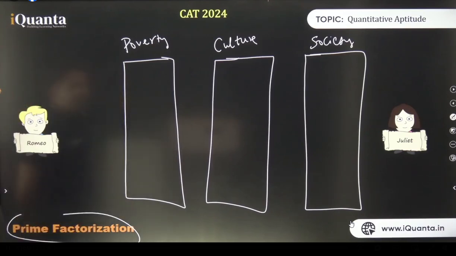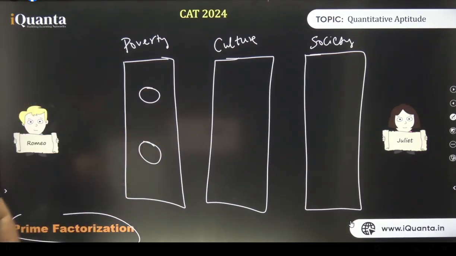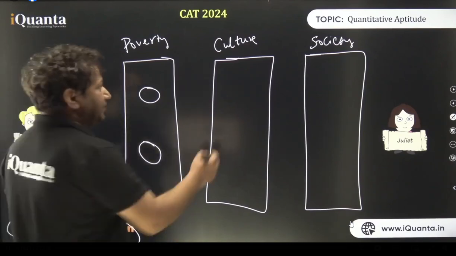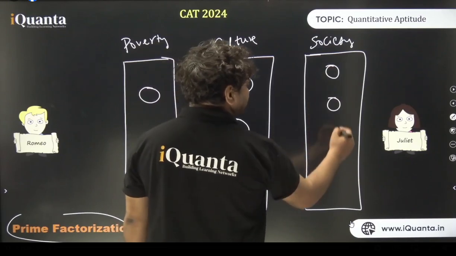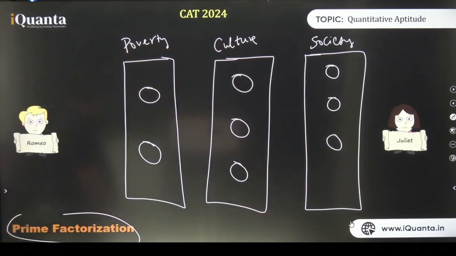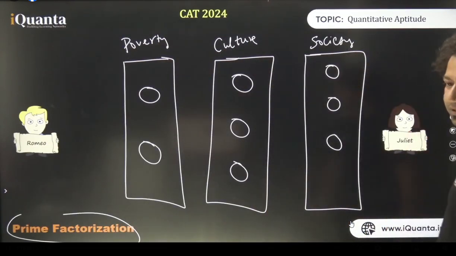Okay. So now the problem is Juliet wants Romeo to come and meet her, but Romeo says there are 3 walls. What to do? Then Romeo asks his friend to try to break in these walls. So he says that in the wall of poverty there were 2 holes. You can cross them and reach the wall of culture, and in the culture there were 3 more holes. To cross them, in society there were 1, 2, 3 holes. So now the question is, in how many different ways can Romeo choose to meet Juliet?